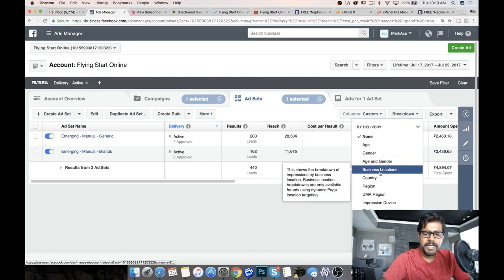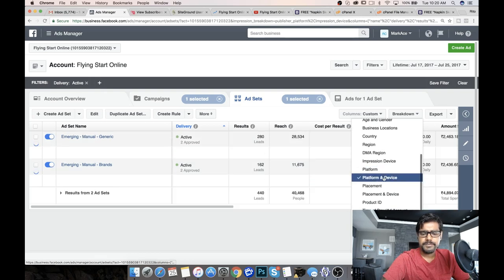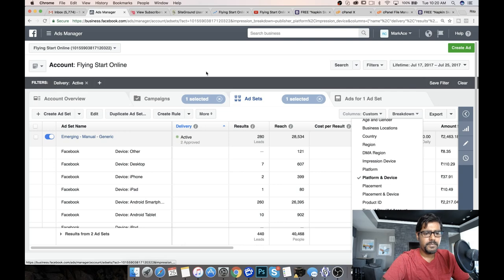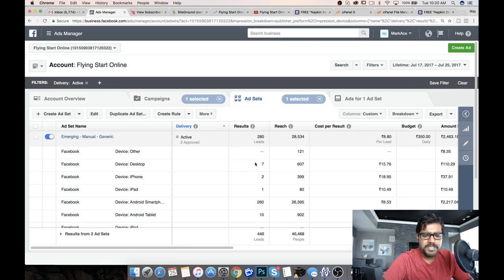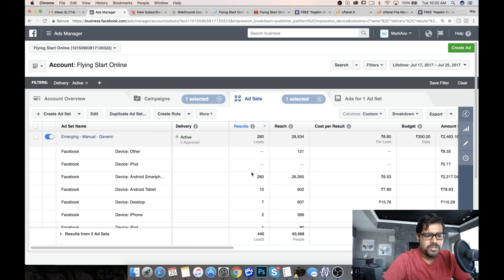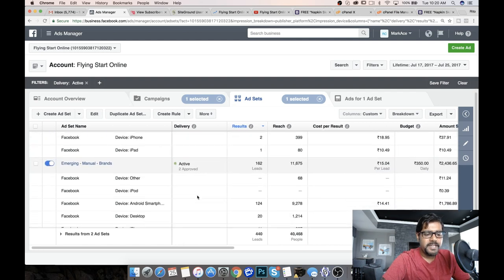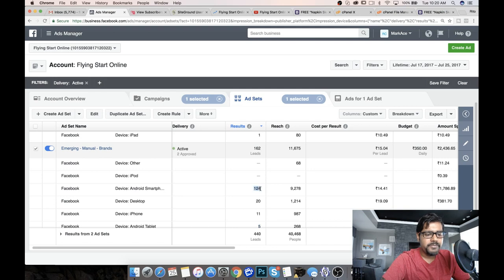Let me break it down by platform and device. All right, so here, as you can see, let me click on results so that I can see where most of the leads came from. You see 260 leads came from Android smartphones right here. Only 7 came from desktops. And here, again, 124 came from Android smartphones and only 20 from desktops.